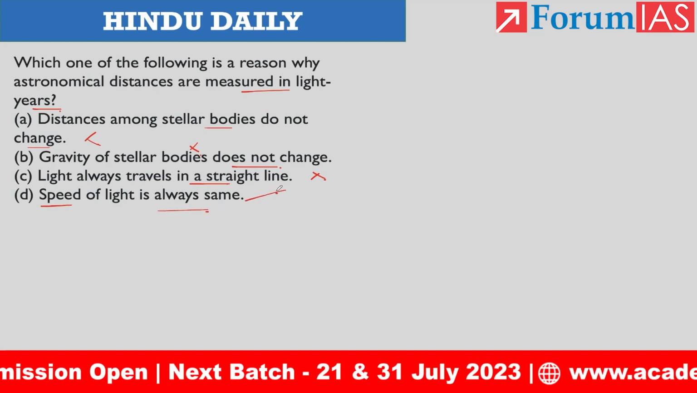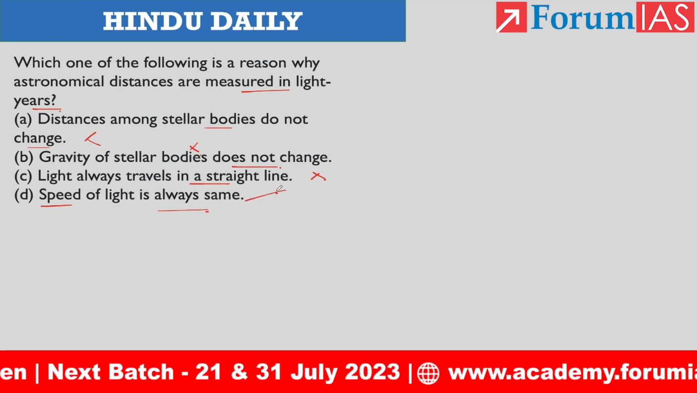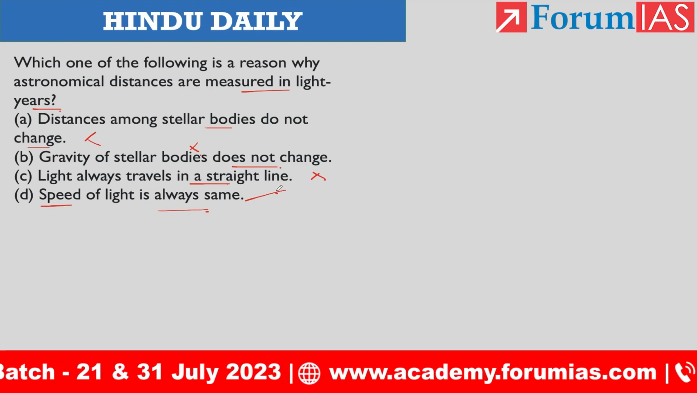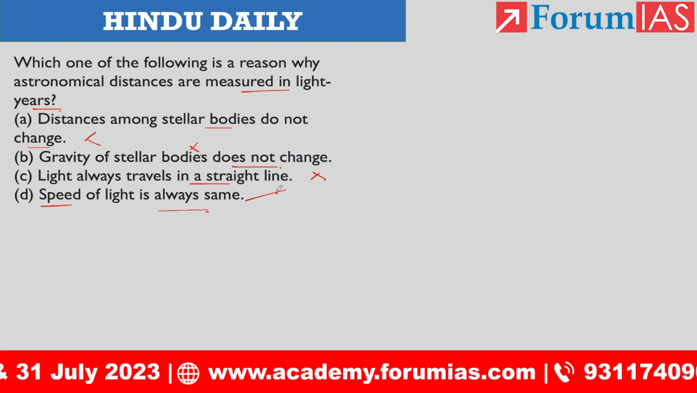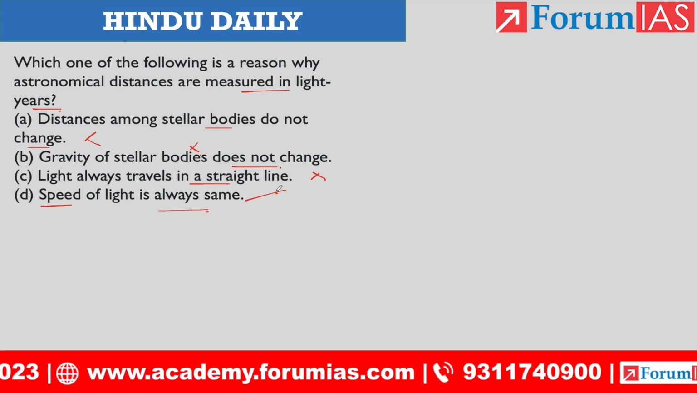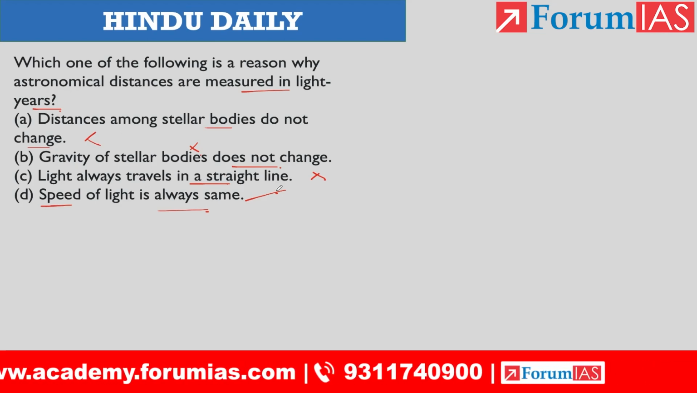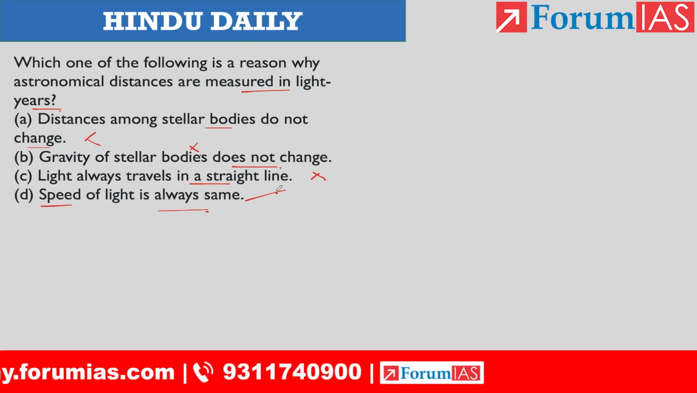Whether within a material or in a vacuum atmosphere, the speed of light will be same. So this is the ultimate reason why astronomical distances are measured in light years. So answer option D is the right one for question number 1.